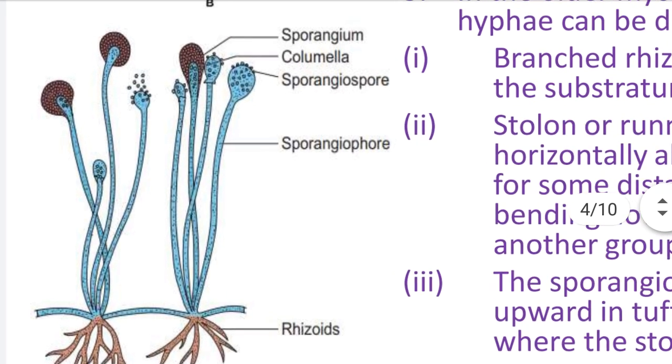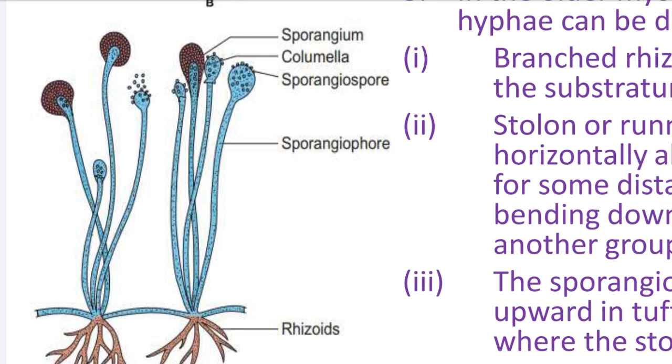You see here, the sporangiophores are developed from the point where the rhizoids are produced at the basal side. From where the rhizoids are produced at the basal side, at the same point toward the upper side sporangiophores are developed. Here rhizoids are branched, but sporangiophores are unbranched. Rhizoids are produced in groups, and sporangiophores are also produced in groups. Rhizoids are produced from a single point, and sporangiophores are also produced from a single point. So these are some similarities between rhizoids and sporangiophores.